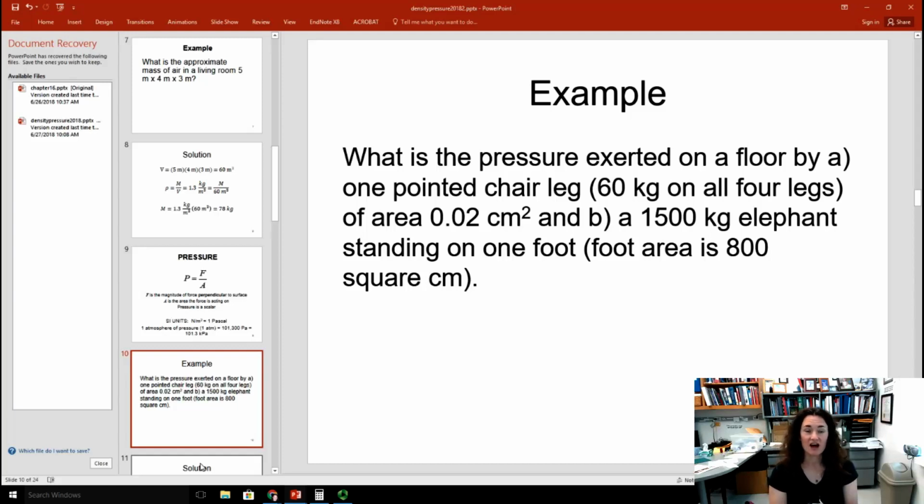And the area of the bottom of those feet for the legs is 0.02 square centimeters. So let's compare that pressure to the pressure exerted on an elephant's foot. And let's say that the elephant is 1,500 kilograms and is standing on 1 foot. It's in a circus for whatever, doing a trick. So the foot area of the elephant is 800 square centimeters.